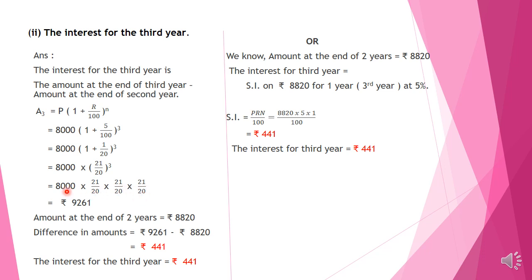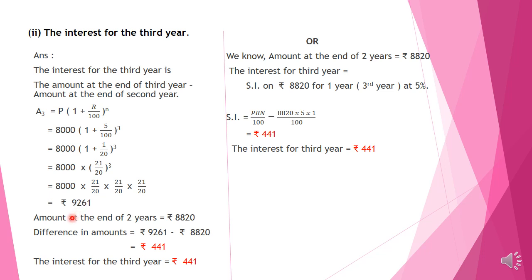Now these three zeros of 8000 get cut with the denominator zeros. Now we have in denominator side 2 into 2 into 2, that means 8. Here numerator side we have 8. So this 8 and these 3 2's we can cancel. Now we have only 21 into 21 into 21. Multiplying time we get 9261. This is the amount at the end of 3 years.